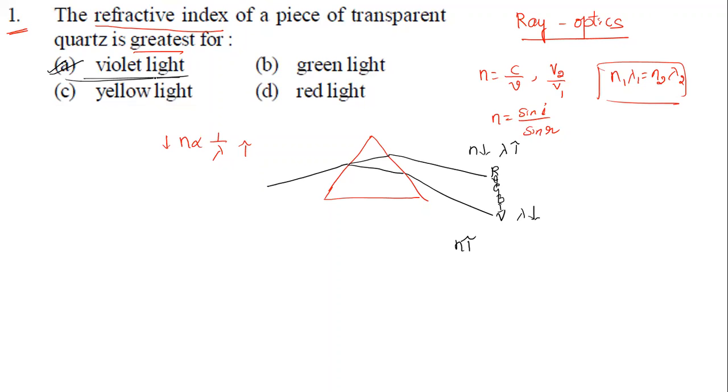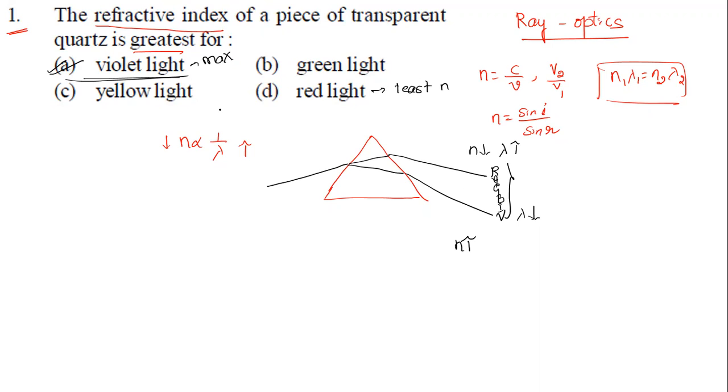Sir, what if they ask for the smallest instead of the greatest? Then you should go for red light, which has the least N. Violet is the highest, and in between there are the other colors, green and yellow, following this pattern. Using this pattern, you can find which one is more and which is less.